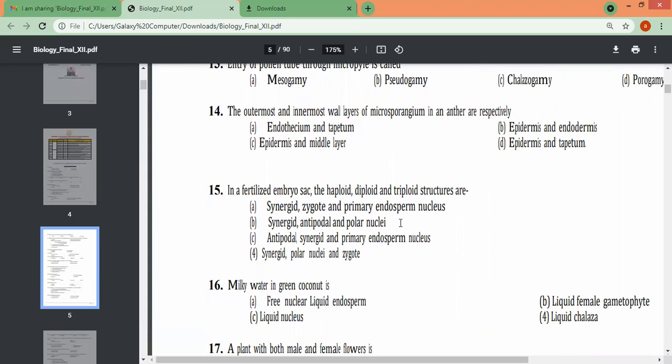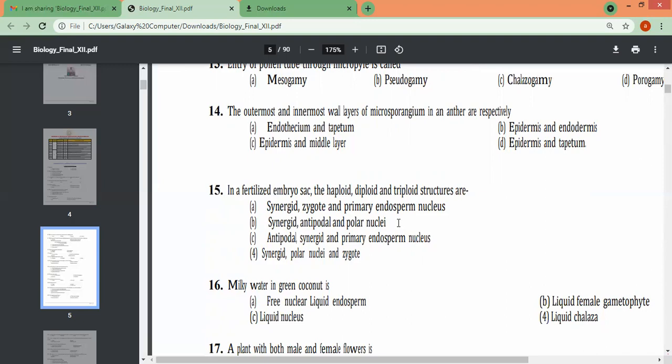15th is, in a fertilized embryo sac, the haploid, diploid, and triploid structures are: A, synergids, zygote, and primary endosperm nucleus. B is synergid, antipodal, and polar nuclei. C is antipodal, synergid, and primary endosperm nucleus. And fourth is synergid, polar nuclei, and zygote. Next we come to 16th.